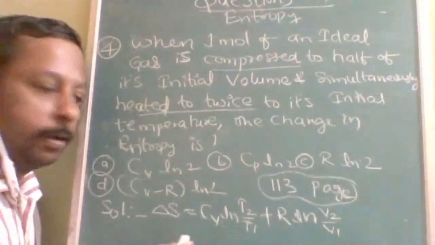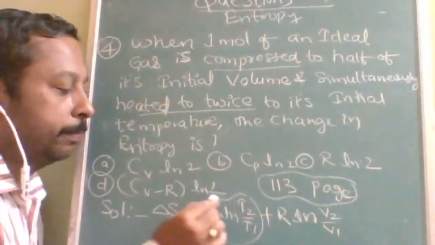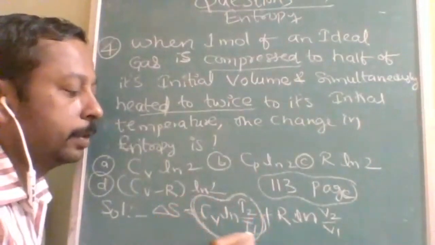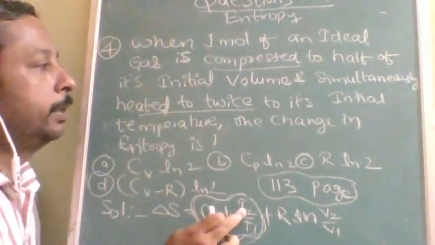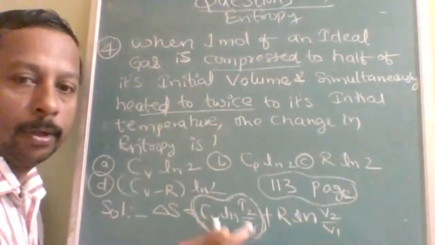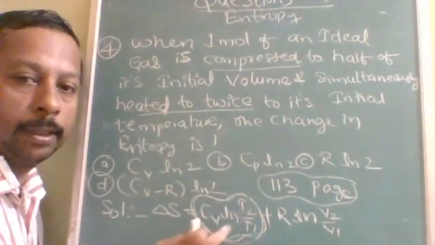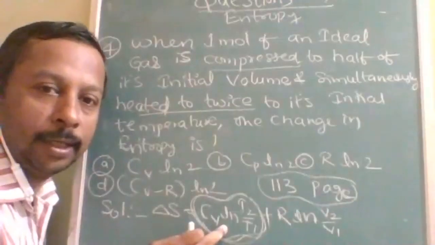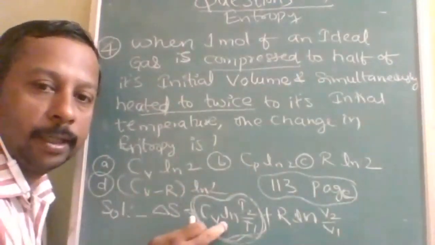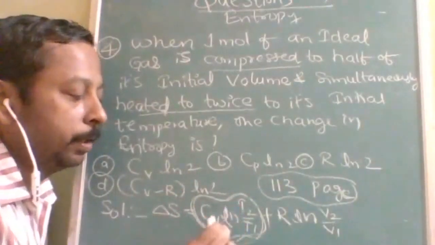This is the formula. This part corresponds to the temperature change. Here the temperature is heated to twice, so 2 into T1, and you will get ln2. I am writing ln, because the answer is in ln only, otherwise it would be 2.303 log.